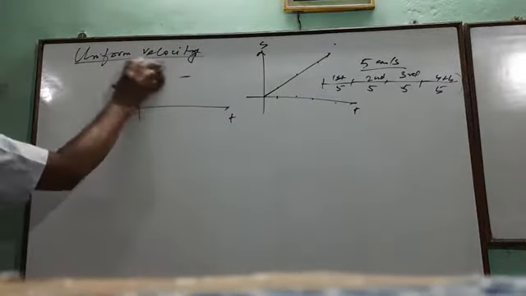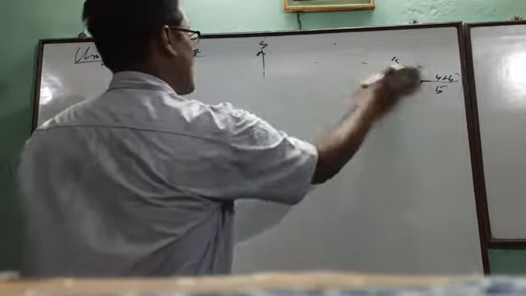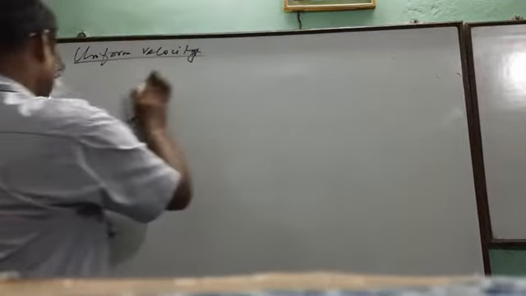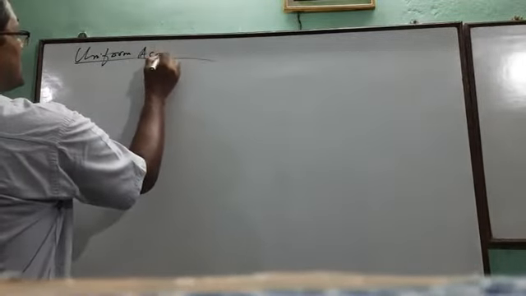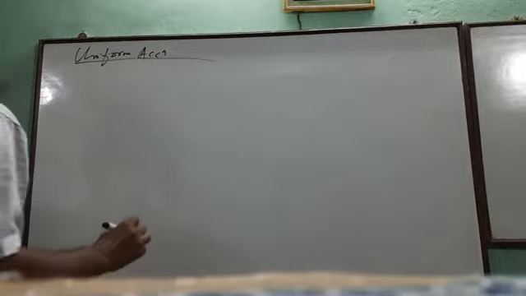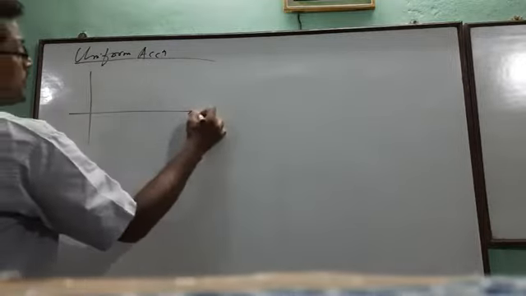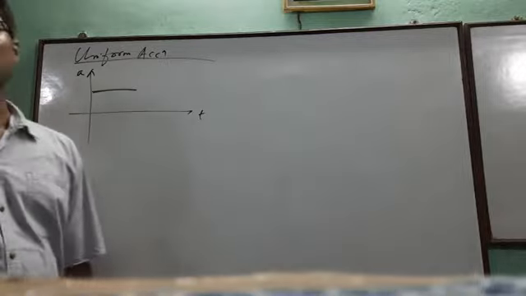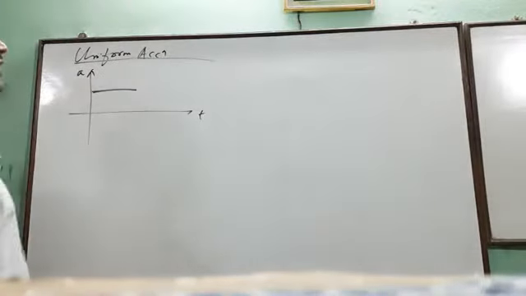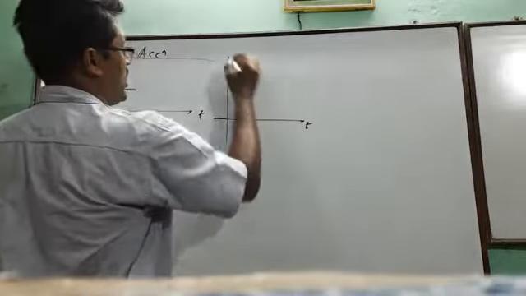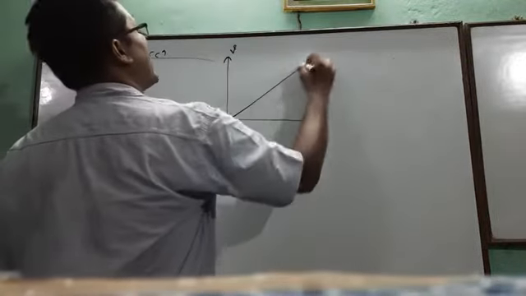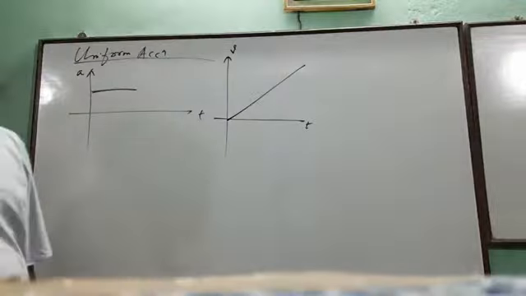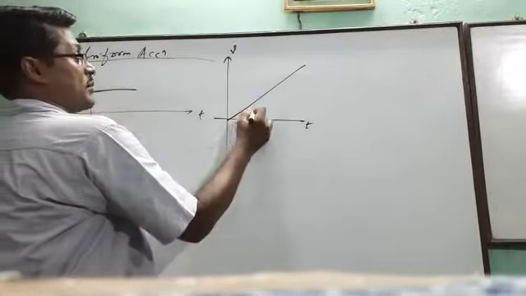Now coming to uniform acceleration. Acceleration is uniform, so with respect to time, there is no change of acceleration. And the velocity will increase at a constant rate. So constant rate means this angle remains same.